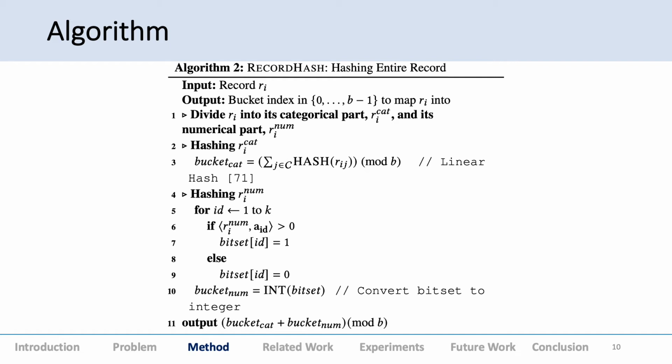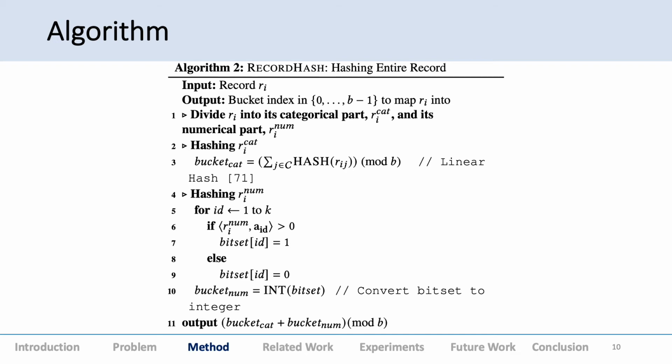And for the numeric or real valued part, we basically take a dot product with a random vector. This is to set each bit, and this is done k times, as k is the number of bits we want to set, and then we finally take this bucket. The k relation is given so that the final bucket lies within the B buckets.